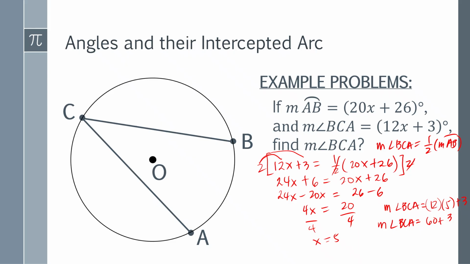Tama ba? 12, 24, 36, 48, 60. Tama. 60 plus 3. So therefore, the measure of angle BCA is equal to 63 degrees. Is your answer the same as this one? If yes, then you are also an intelligent person. I hope that you get this one.